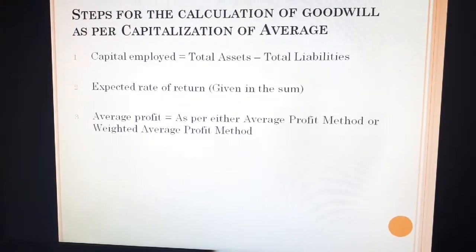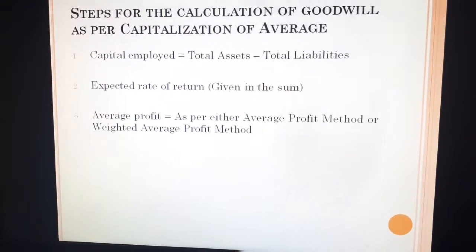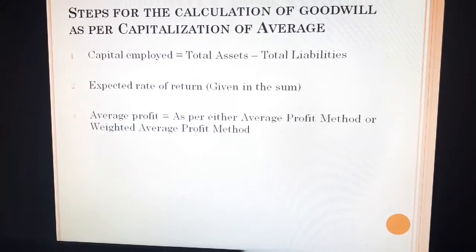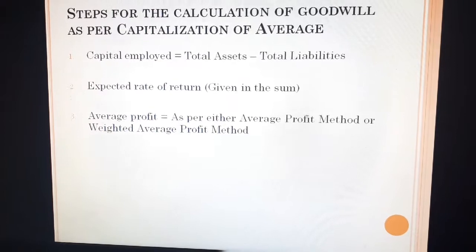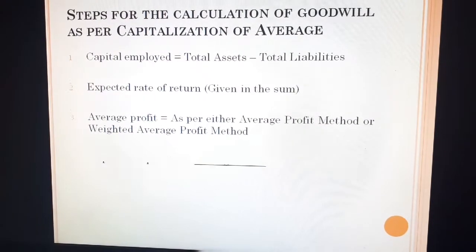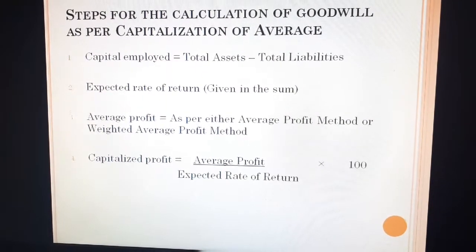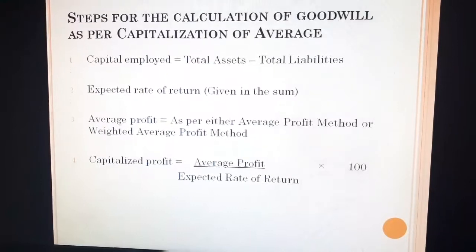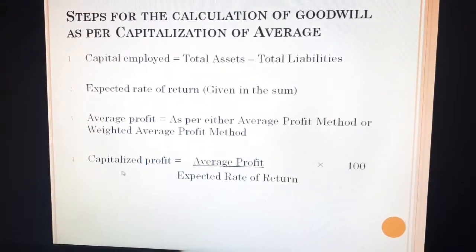If fluctuations are observed in the profit trend, then we calculate average profit as per the average profit method. And if it is an increasing or decreasing trend, then we calculate the profit with the weighted average profit method. Then the next step is capitalized profit. The profit which has come in the third step, that is, by calculating the average profit, this average profit is now capitalized.